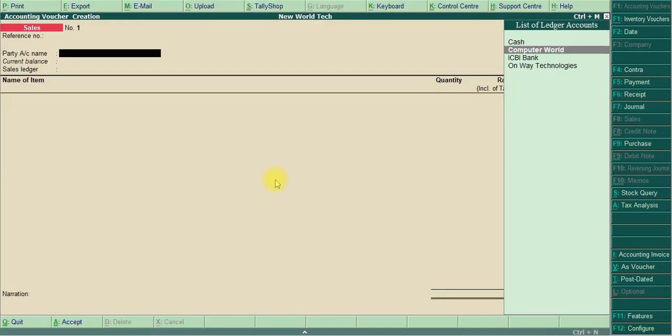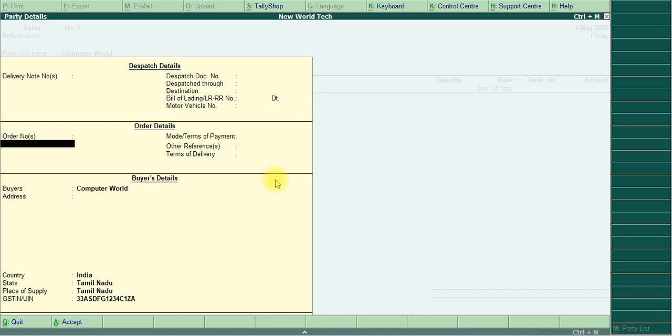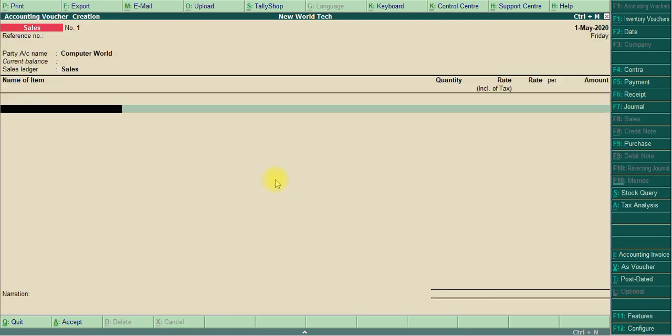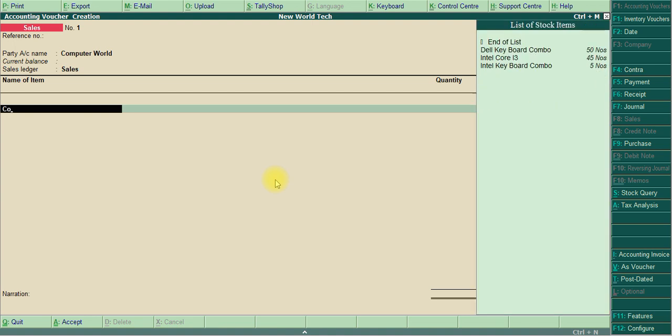Now sold 25 numbers of goods. Party's name is Computer World, within the state, so central tax and state tax appear. Sales entry, the name of the item is Intel Core i3.